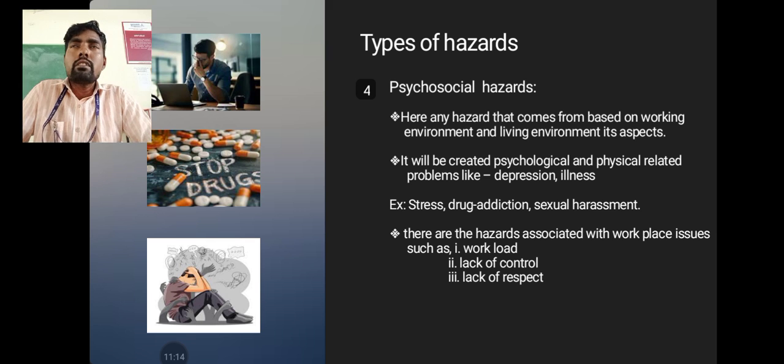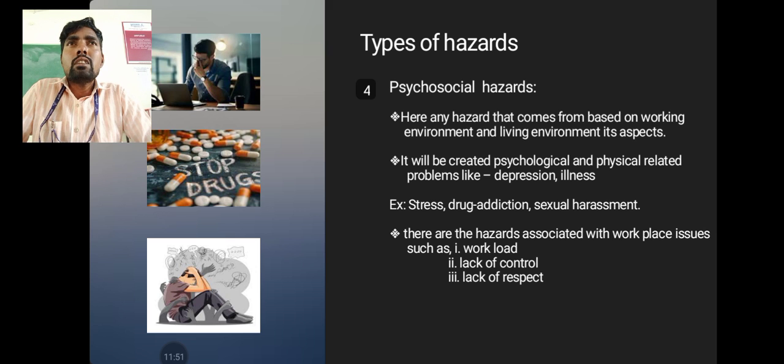So it will create psychological and physical related problems like depression or illness. So my dear students, here, maximum when the growing environment is not proper, people get addicted to some wrong behavior, some wrong activities. For example, not having proper parents' guidance, not having proper teachers' guidance, maybe the person is addicted to alcohol, or addicted to drugs.